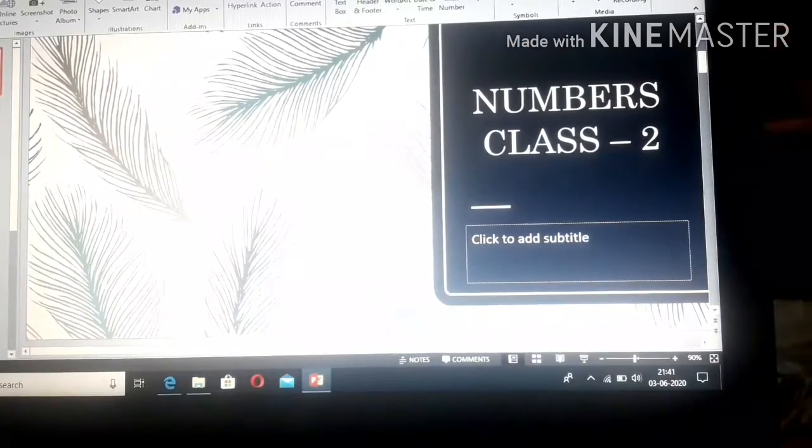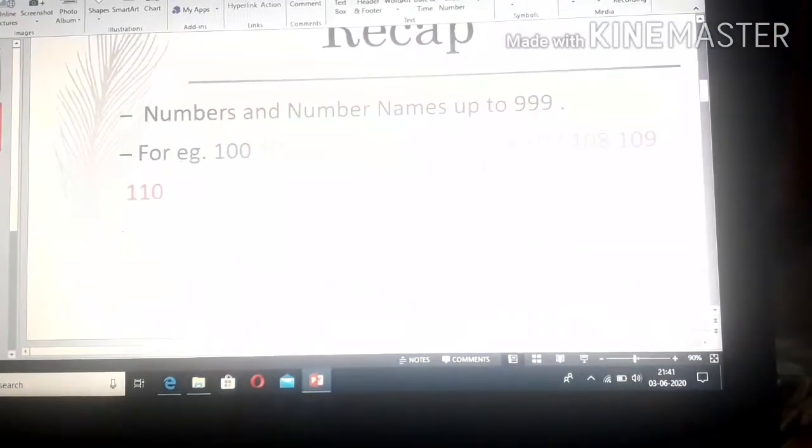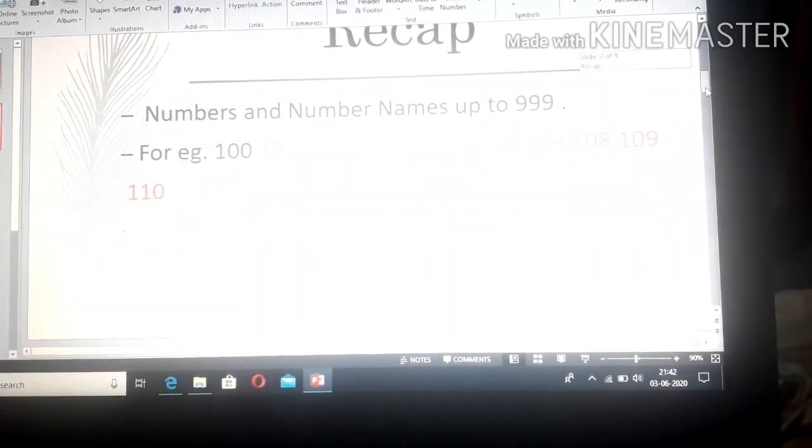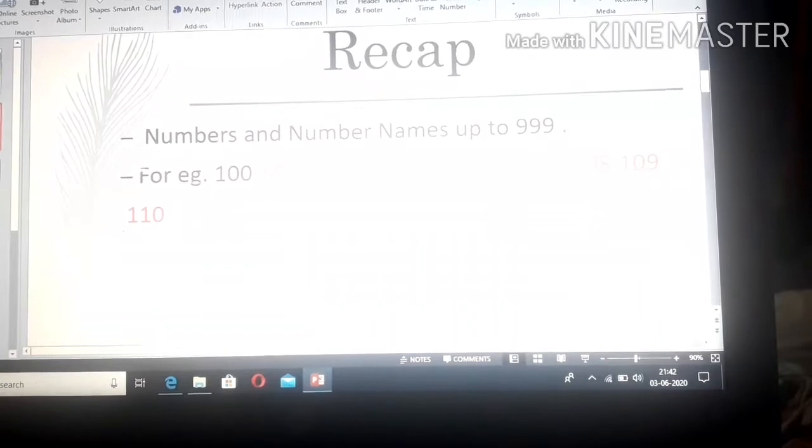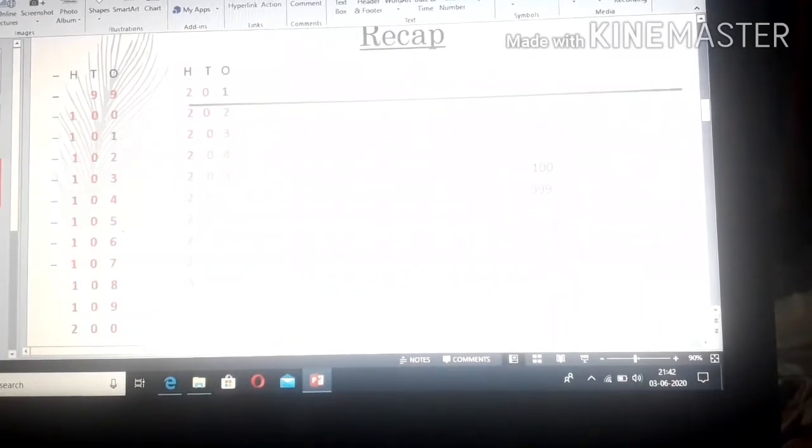Let's start the class with our third chapter, numbers. Before it, children, a quick recap. What we studied in the previous class is numbers and number names up to 999, that is, three-digit numbers. In what sequence are they written?